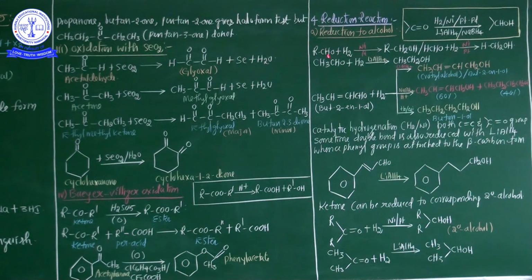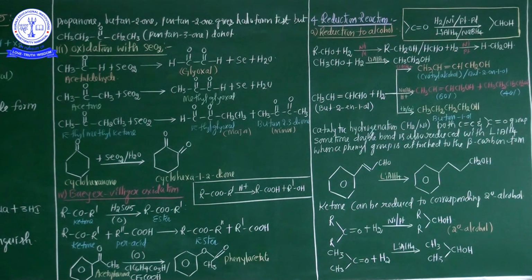Aldehydes and ketones can be reduced to a variety of compounds under different conditions and with different reducing agents. Write down this point. First one is reduction to alcohol. Listen, one important statement: aldehyde on reduction gives primary alcohol.